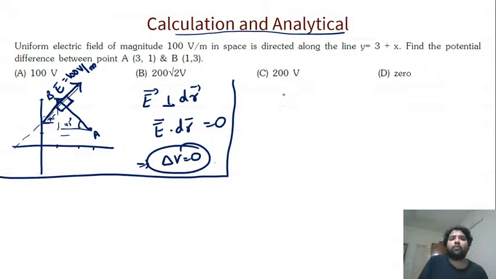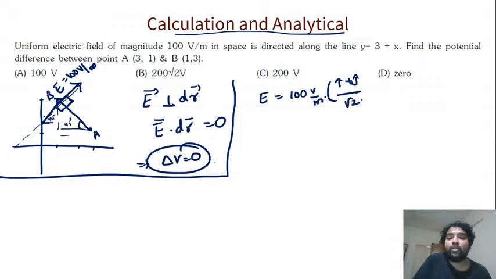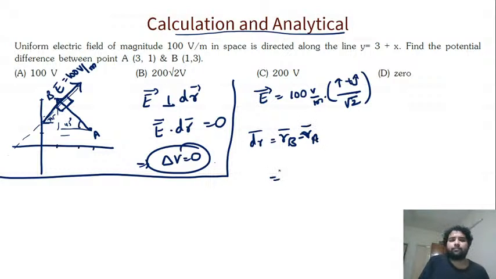Another way you can find it is E dot dr. The E vector is 100 volt per meter into the direction, which will be a unit vector, (i cap plus j cap) by root 2. Why root 2? To make it a unit vector. Got it? So this is the field vector, and dr vector is r final minus r initial. That is 3 i cap plus j cap, and this is i cap plus 3 j cap. So directly we'll get 2 j cap minus 2 i cap.